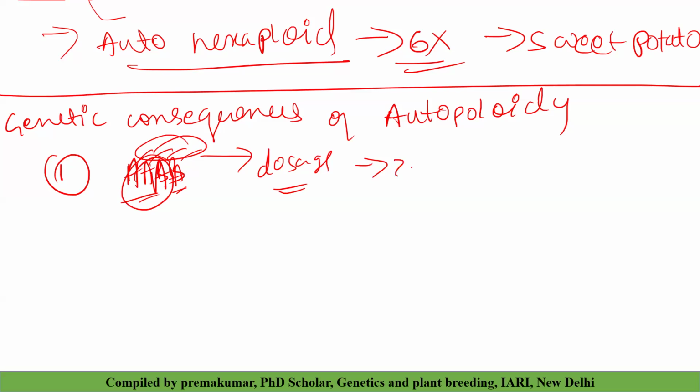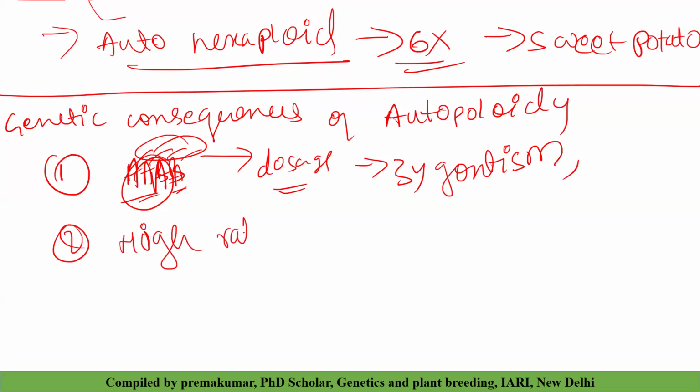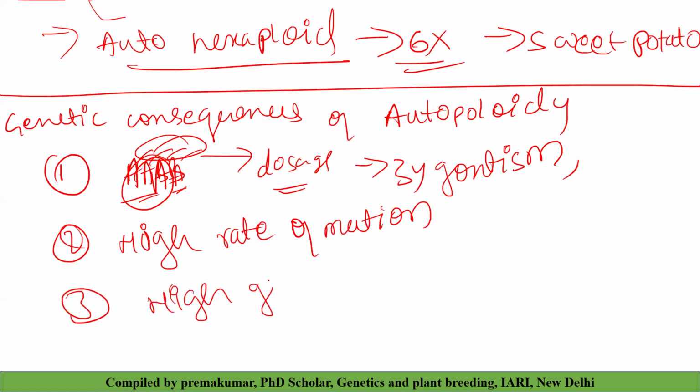We will get gigantism. Then a higher rate of mutation. Because of this complexity, we will get higher rates of mutations, and high genetic variability in the population. These are the typical consequences of autoploidy.